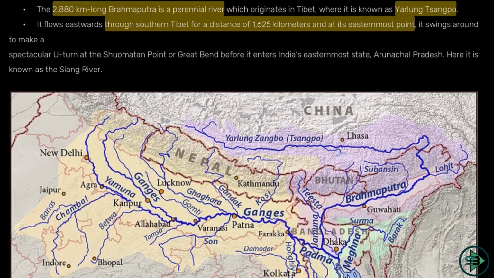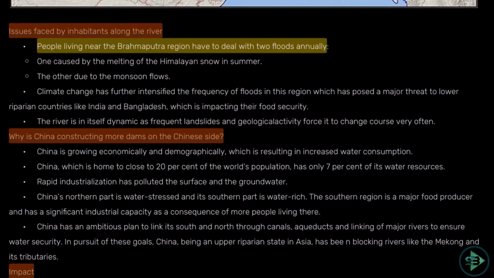So this is how it originates here, Yarlung Sangpo, the southern part of Tibet. It comes here, then it takes a turn here. Okay, turn, and it enters into now Arunachal Pradesh, eastern state of Arunachal Pradesh, and then it is here. This is how your Brahmaputra is going. Okay, so understand the path of Brahmaputra as well, because they can ask you a question like through which state of India does Brahmaputra pass, and your 4 options are here. So that is also part of your dynamic GK.